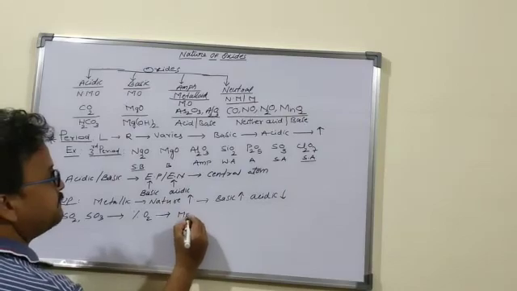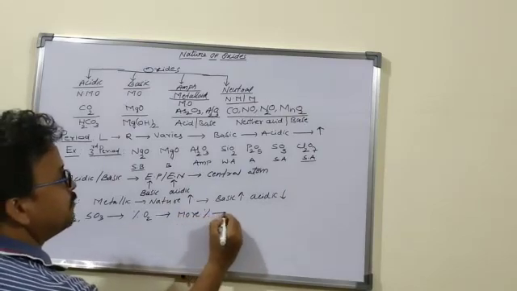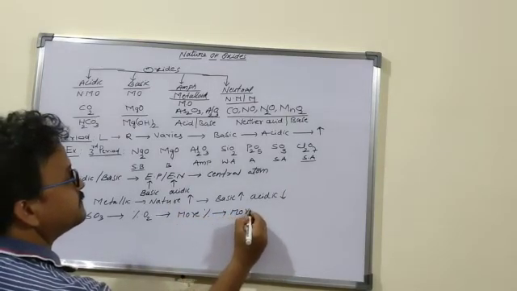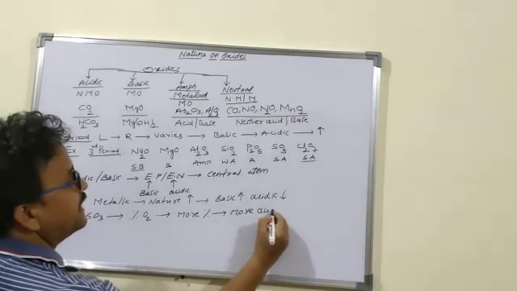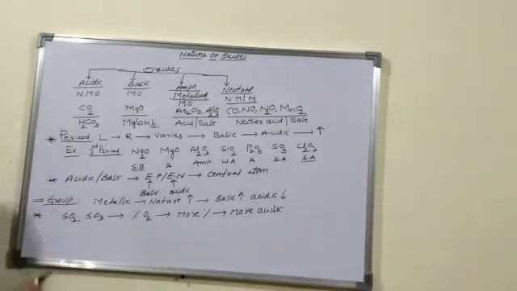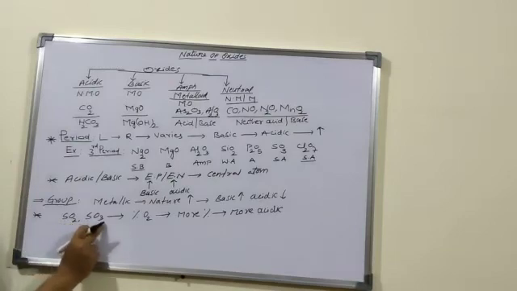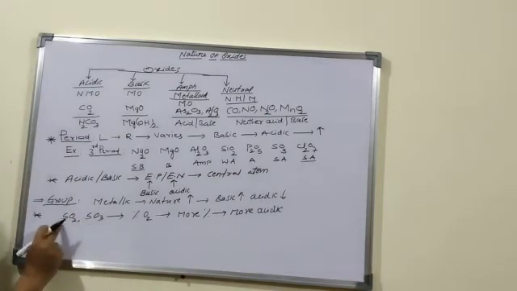The higher the percentage, the more acidic. More oxygen atoms means more acidic in nature. So SO3 is more acidic than SO2. So we have to see the number of oxygens.